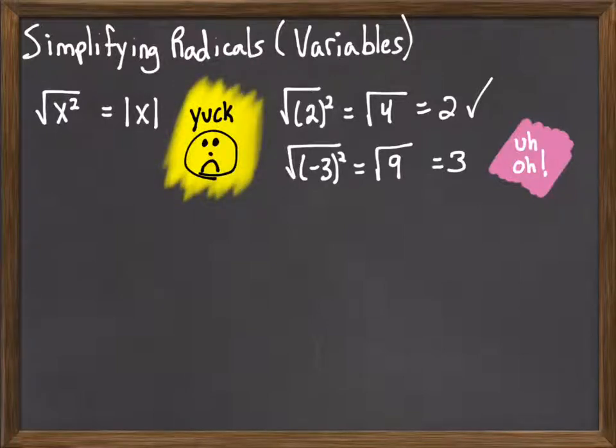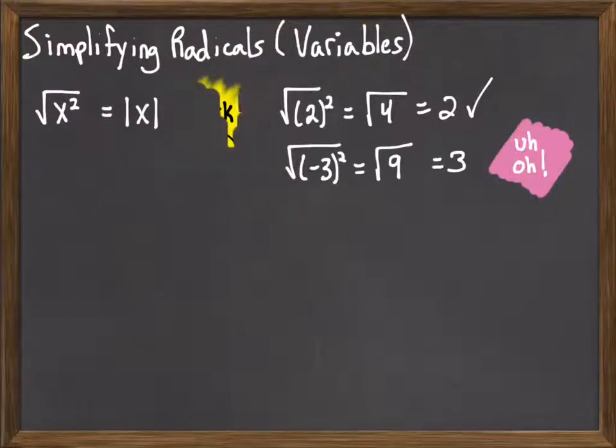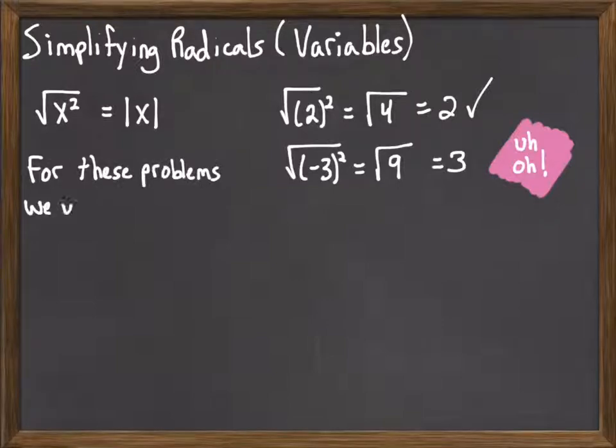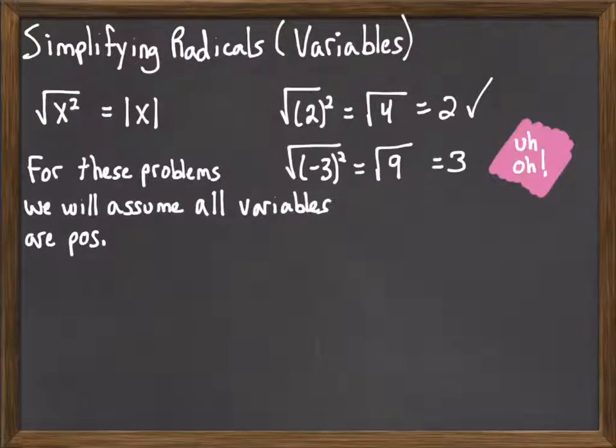But we kind of say to ourselves, oh, yuck, that's kind of ugly. And we give it a little yuck face. You may remember it as a kid dealing with the little green stickers, stuff you shouldn't drink. Yuck. That doesn't look nice. So what we're going to do, and what's typically done with these kind of problems, is we make an assumption to make our work easier. And the assumption is that we're going to assume that all the variables take on positive values. That way, we can say that square root of x squared is equal to x.